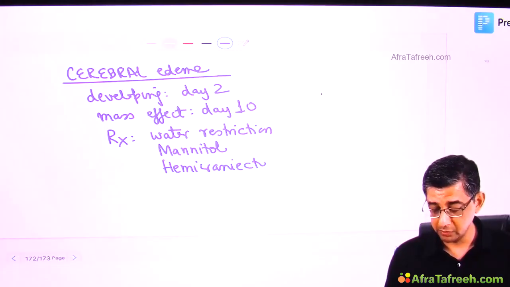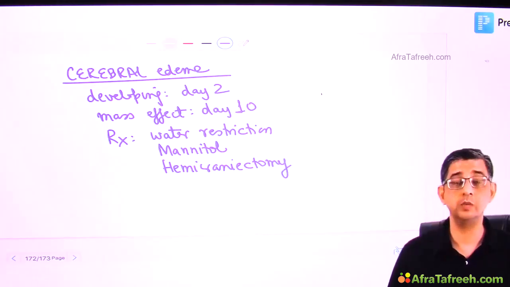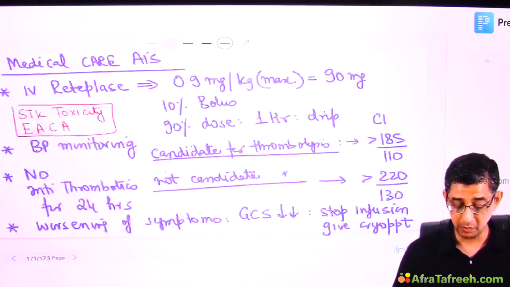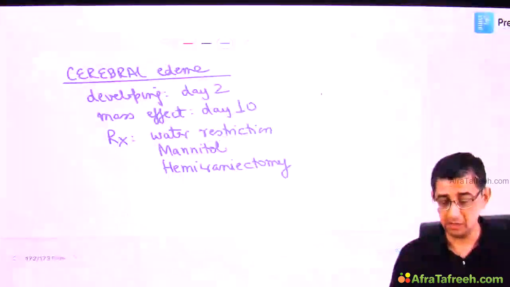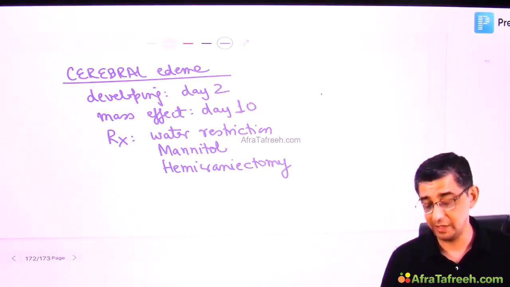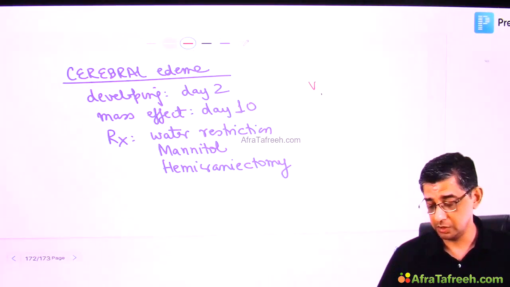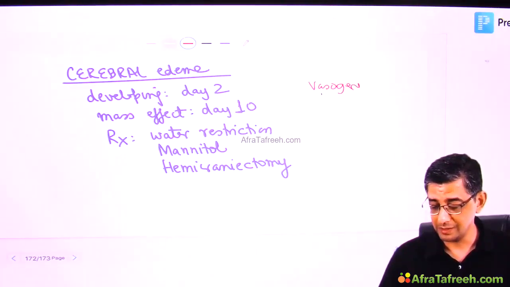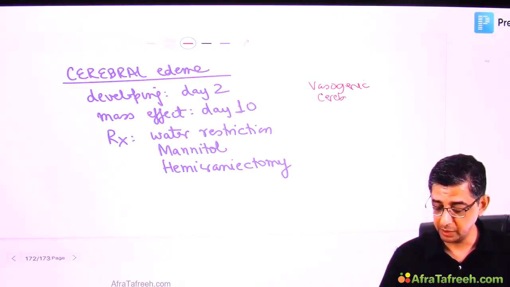So hemicraniectomy is what I taught you earlier for hemorrhagic stroke, but I'm not teaching you that even in ischemic stroke. Remember, the topic is medical care in AIS. Even hemicraniectomy might be required. Why? Because of the mass effect caused by the cytotoxic cerebral edema. The question is still open, guys. What is the drug of choice for vasogenic cerebral edema?